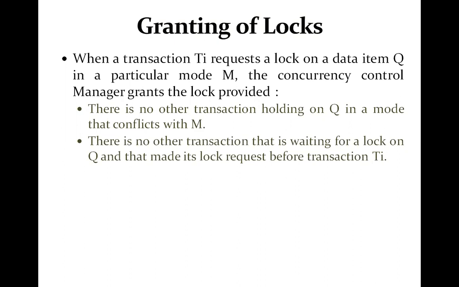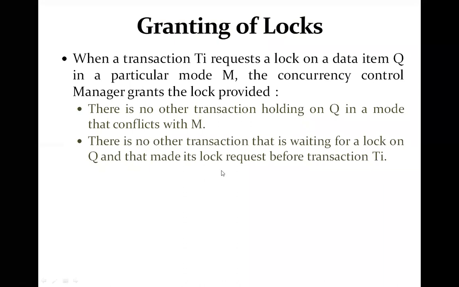As you have seen in the previous example, T2 was holding the shared mode lock on the data item and T1 requested exclusive mode, but it was not granted because exclusive and shared modes are not compatible. Meanwhile T3 requested shared mode and was granted, and T4 also requested and was granted, so T1 has to wait and ends up starving. This will not happen if we follow the granting rule with these two conditions.